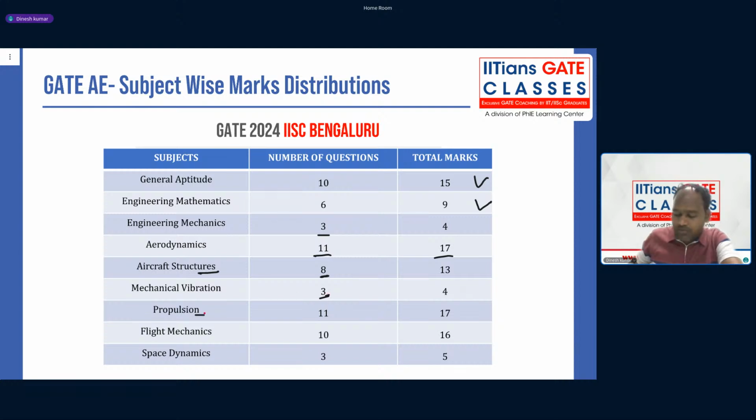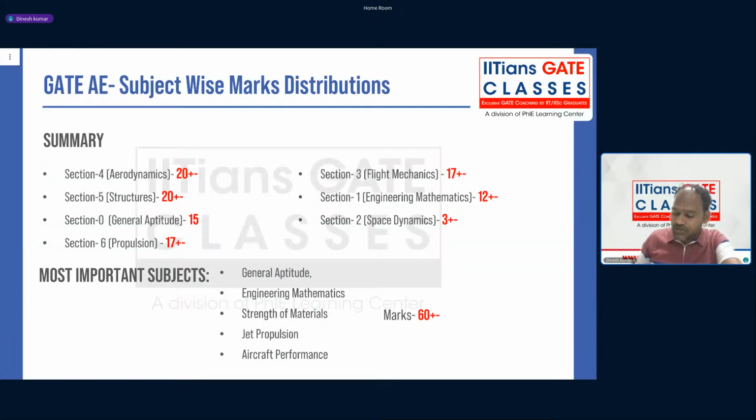Propulsion, which also has 3 parts, again 11 questions for 17 marks. And flight mechanics, which has 3 parts, basics of atmosphere, aircraft performance and stability, for 16 marks. And space dynamics was asked for 5 marks. So that's how this paper was very well balanced.